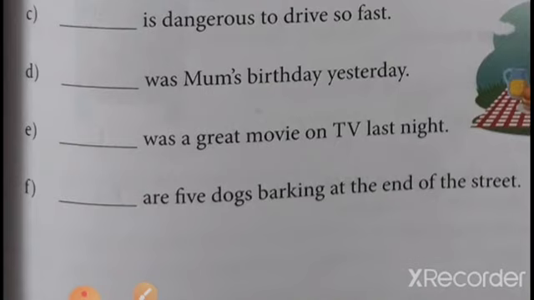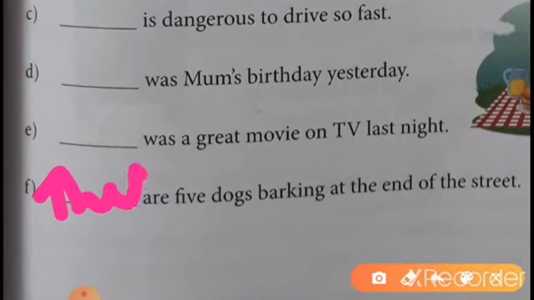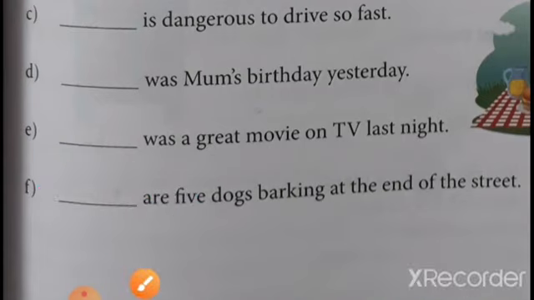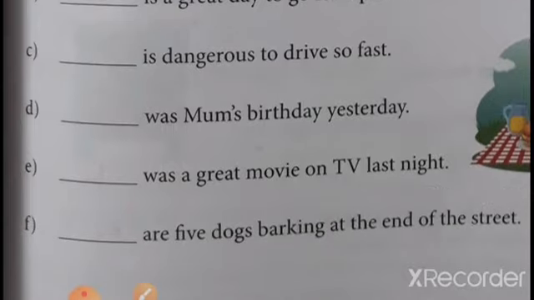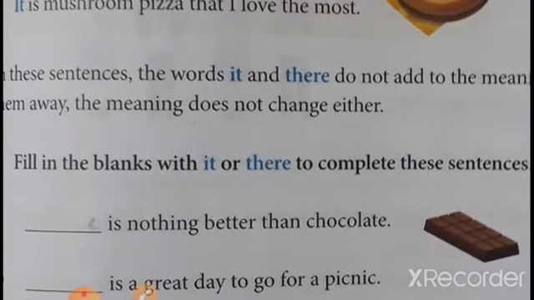So children, I hope you know the last answer. What should be the answer? There. Because here it is a number. So often we use there for numbers or amounts. So here, the first and last answers are both there. And what will the remaining answers be?